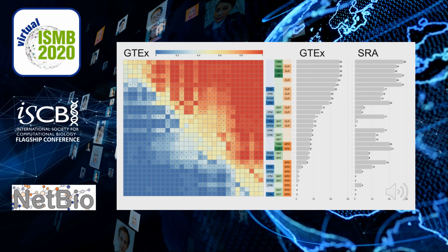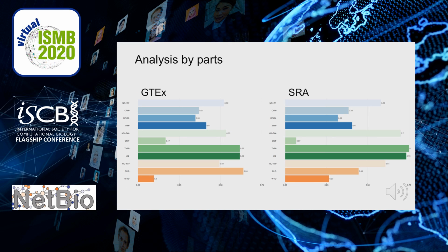From this, it is still unclear how much an individual method choice impacts a workflow. So, to assess how including a particular method in any given workflow affects general performance, we aggregated all workflows which include a particular method and calculated the proportion of times that including that method resulted in the workflow being significantly better than one that does not include that method. Both GTEx and SRA data agree that not using within sample normalization and using TMM or upper quartile normalization are the best choices in their respective groups. But CLR tends to work better than no network transformation in GTEx data, while the opposite is true for SRA.